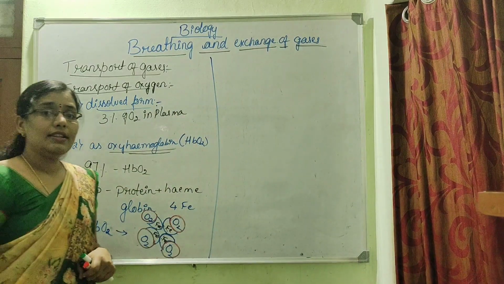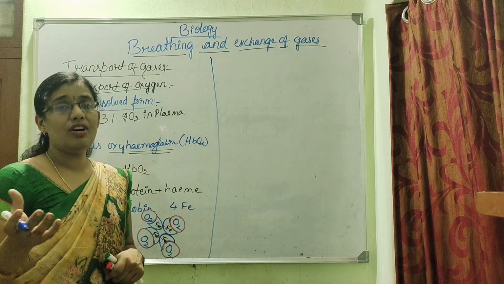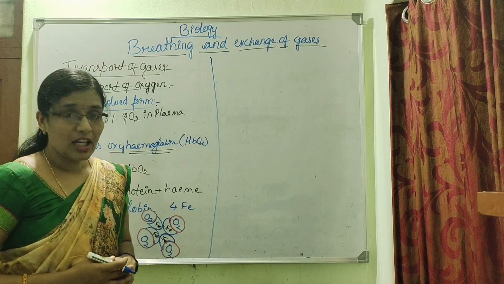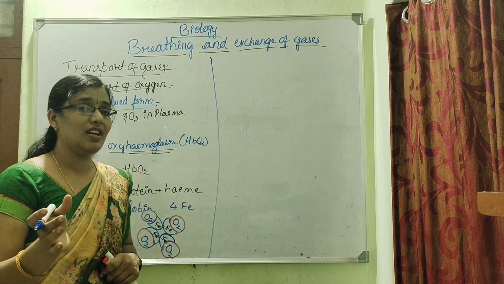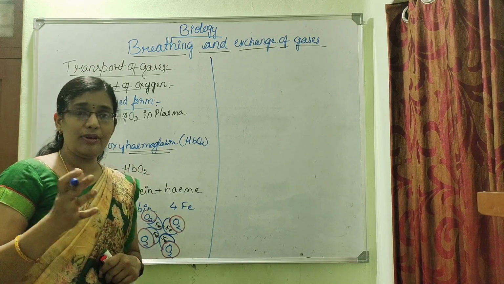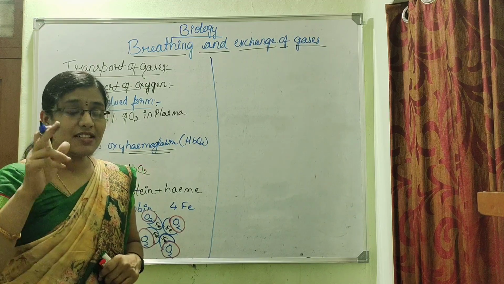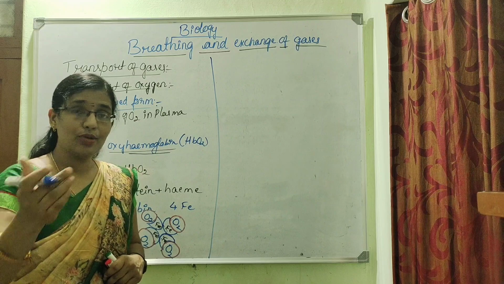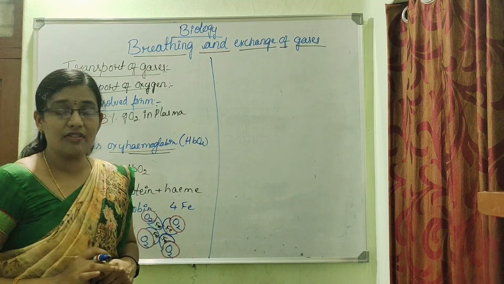The binding of oxygen to the hemoglobin is somewhat a weird process. Why? Because initially there will be no affinity between the oxygen and hemoglobin. Oxygen will develop affinity towards the hemoglobin only under higher partial pressure of oxygen.